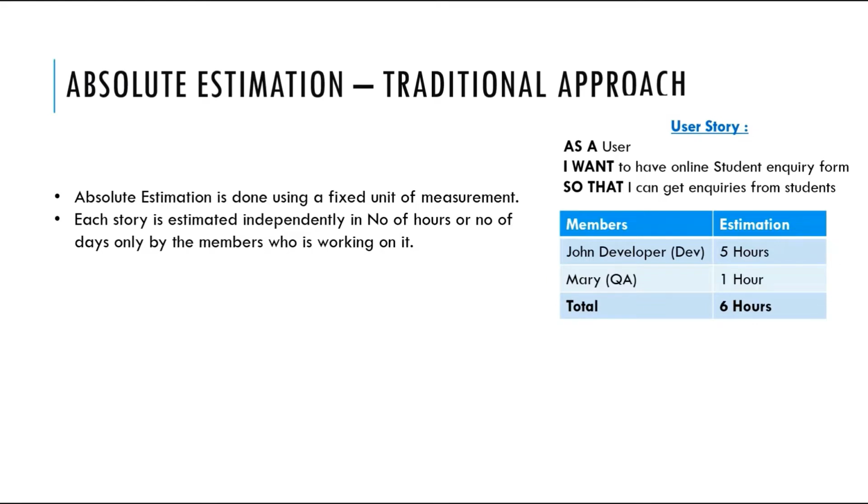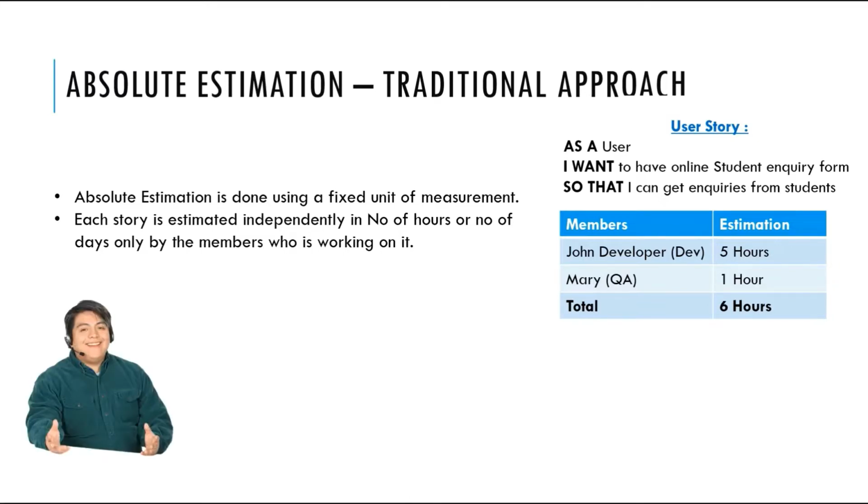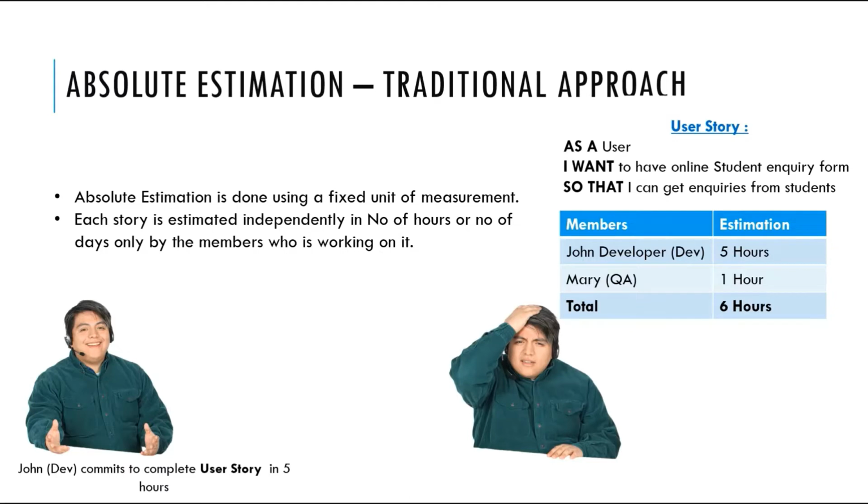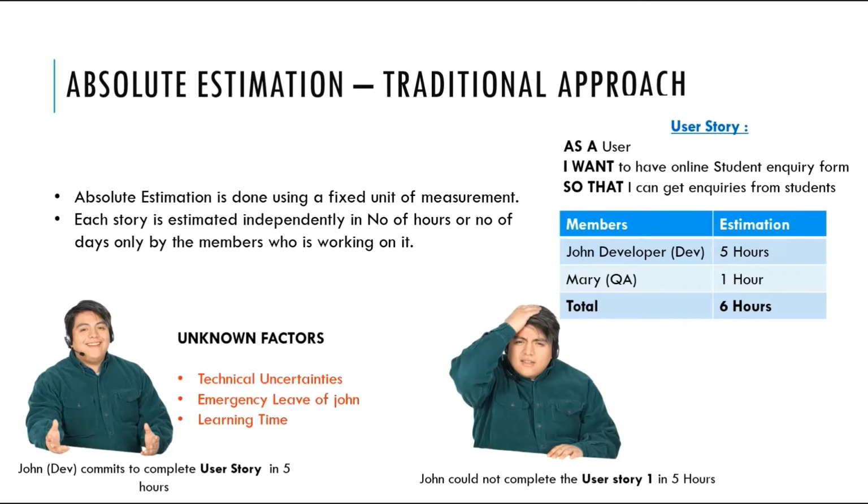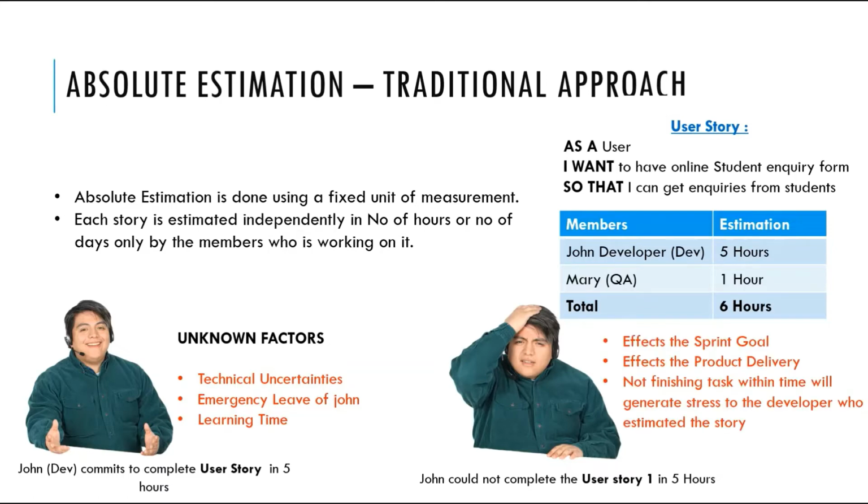But there are few drawbacks in using absolute estimation in Agile. As we know, John commits to complete the user story in 5 hours. But after 5 hours, John realizes that he could not complete the story due to some unknown factors like technical uncertainties, emergency leave of John, and learning time, which will affect the sprint goal, affects the product delivery. Not finishing task within time will generate stress to the developer who estimated the story. To overcome these drawbacks, it is suggested to use something called relative estimation.